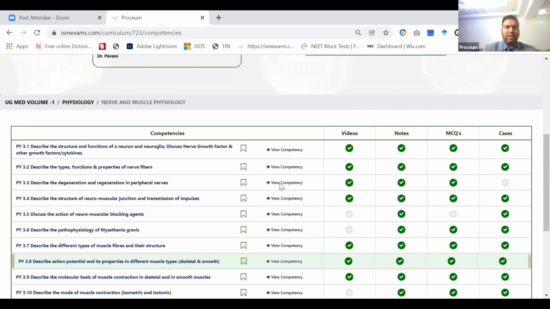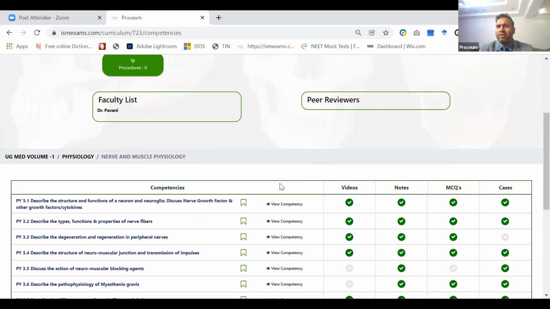Okay, so should we start this topic? Nerve muscle physiology. Okay, then we'll start with the structure of neurons.